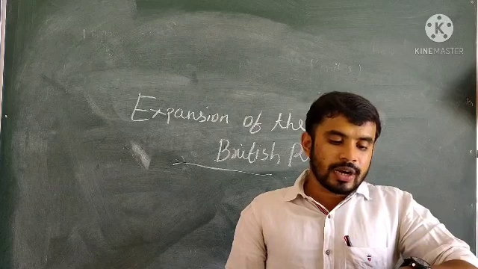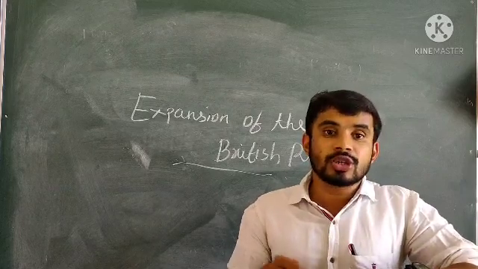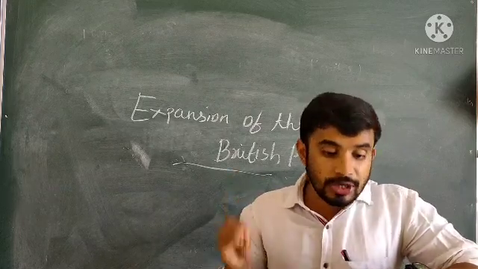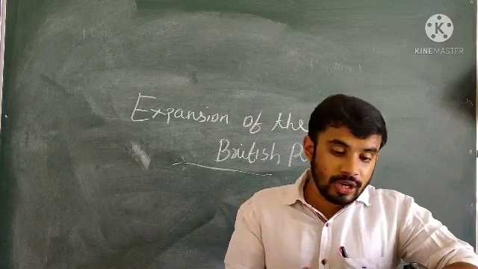Tipu was aware of the rising power of the British, so what did he do?